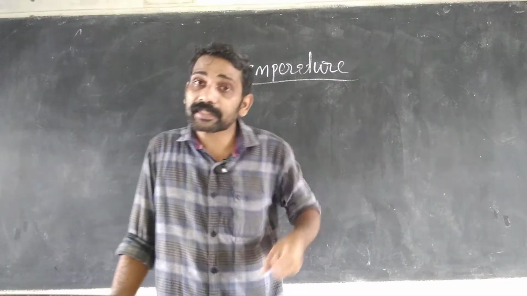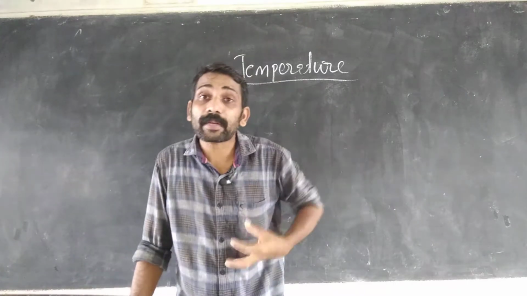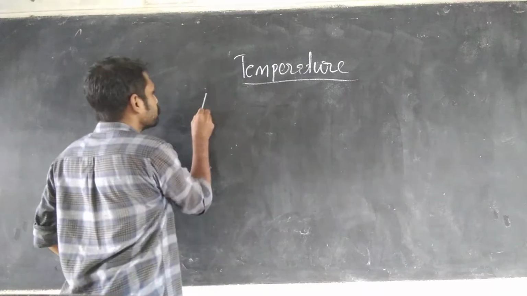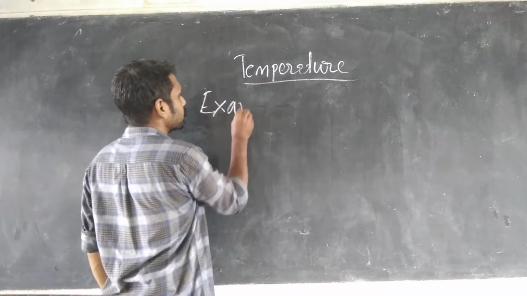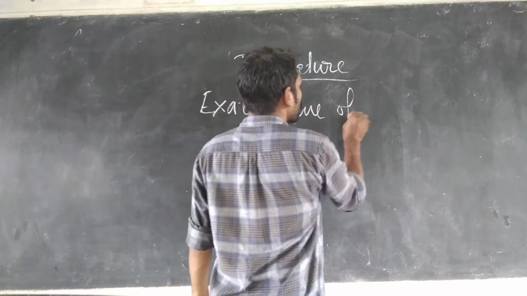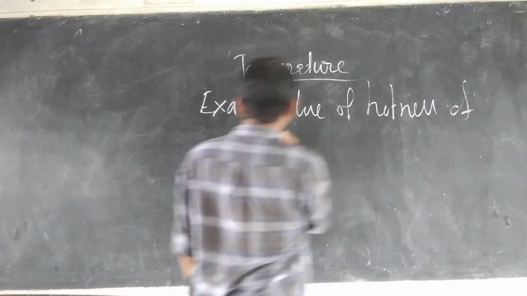So we have to measure the exact value, or we have to measure the temperature. Temperature means the exact value of hotness of an object.